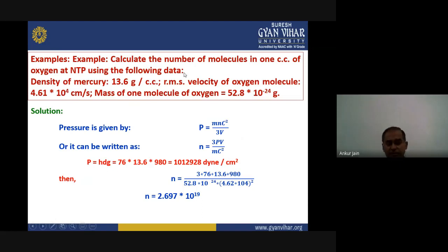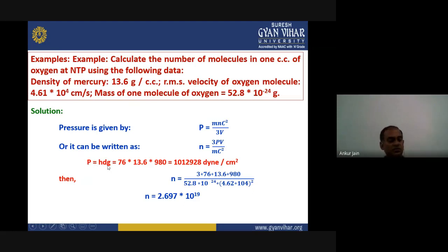For the number of molecules, we know the formula one step earlier than the final form. We get P equals M N c square divided by 3V. That means from here the number of molecules N will be equal to 3 into PV upon m c square. We know everything. We can calculate from the given values.